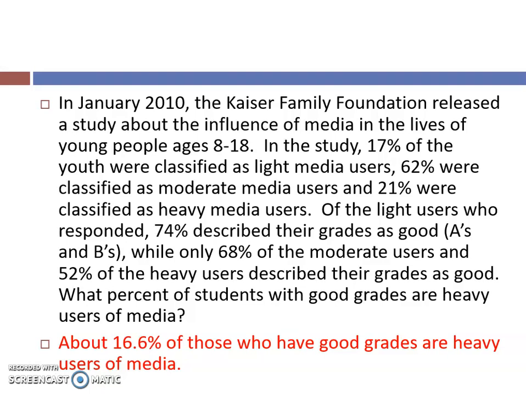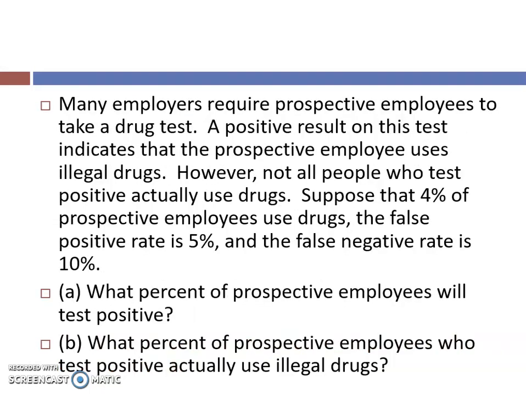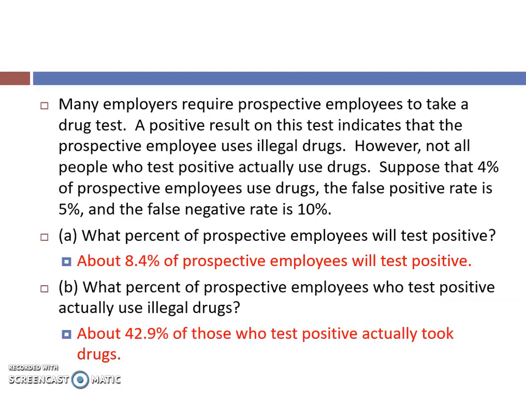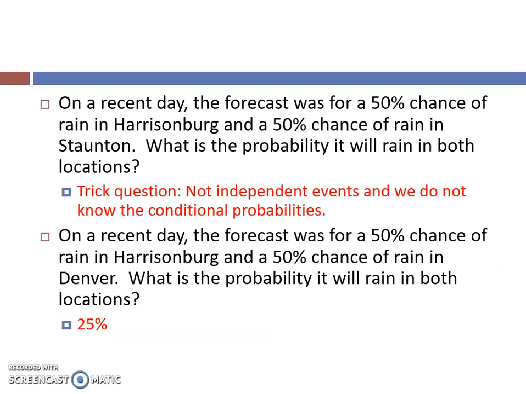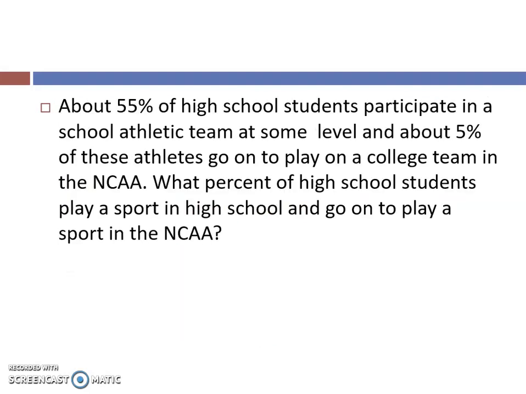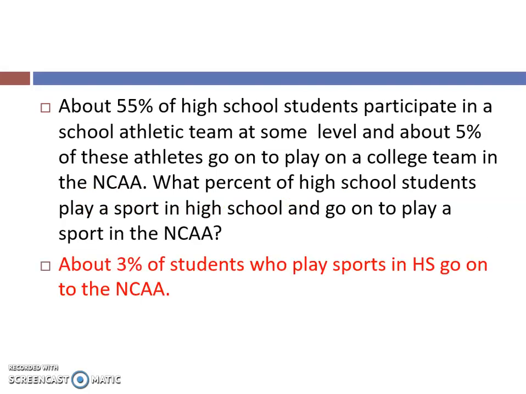Alright, so at this point you should have worked through the next example about the drug testing. So there's the answers for those. This one was a little bit of a trick question to see how you did on that. This one about playing sports here.